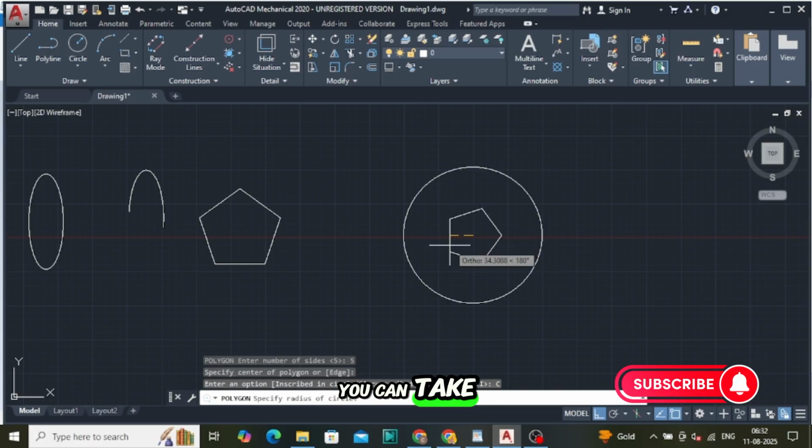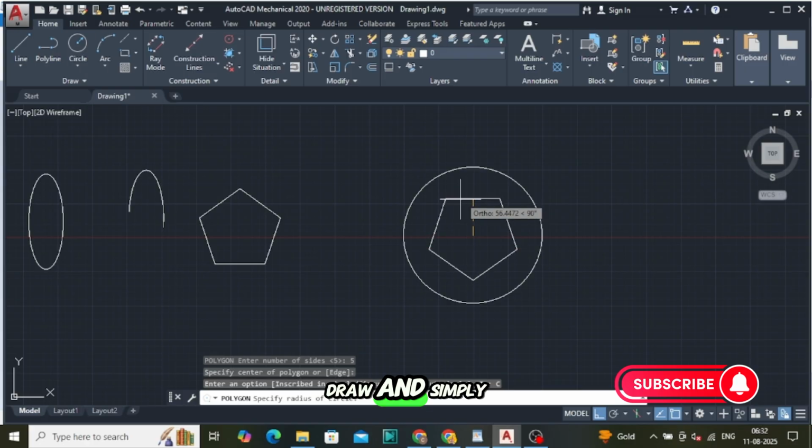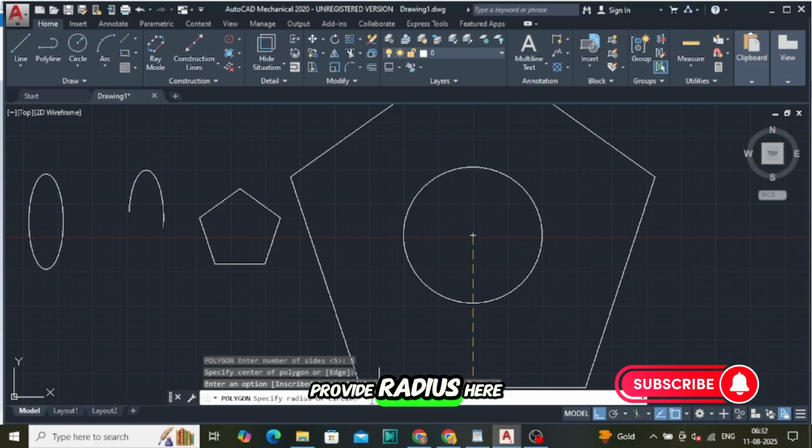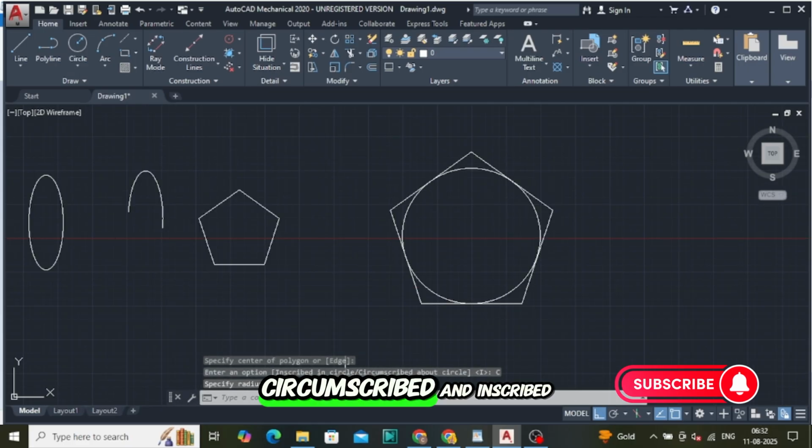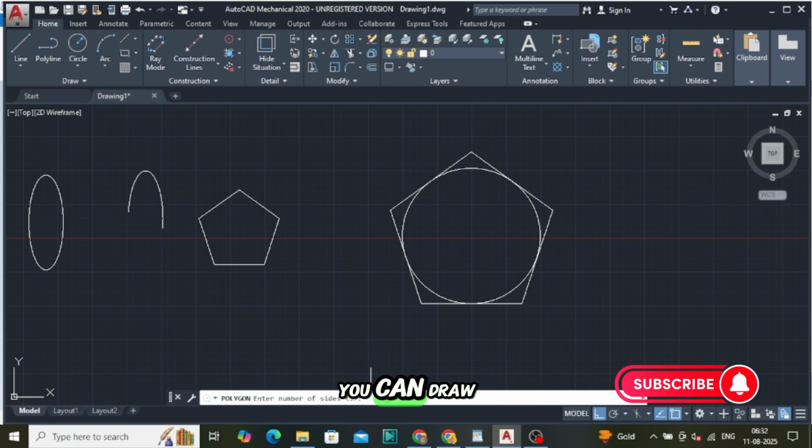You can take it, and simply provide the radius here, and I'm taking radius 100. So this is outside of the circle. This is circumscribed.